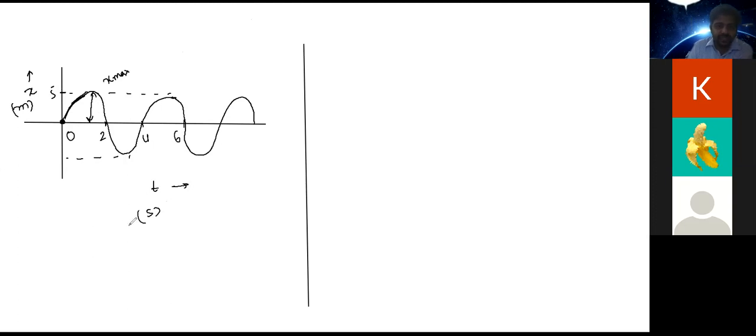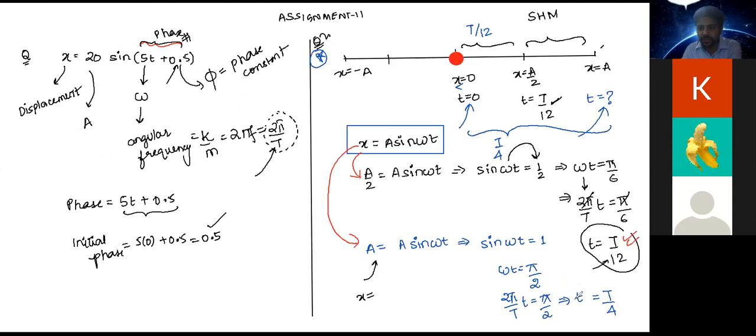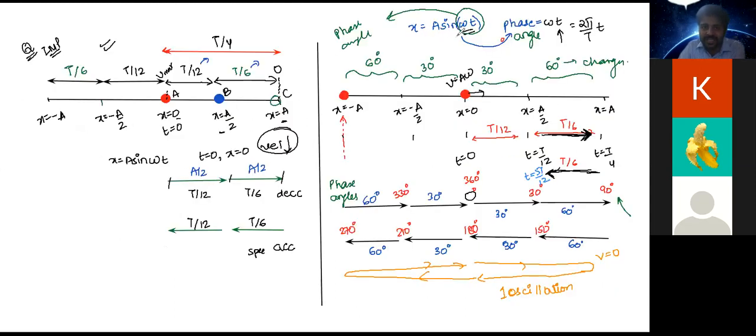We'll set the equation first. What's the equation? x is equal to A sine (omega t plus phi). This is the general equation of SHM, correct? Yes. Now we can very clearly see that at t equal to 0, the value of x is 0. So it is what kind of motion? Whenever the particle starts its motion from x equal to 0, its equation is given as x equal to a sine omega t. Correct? Yes, sir. So this is the equation.